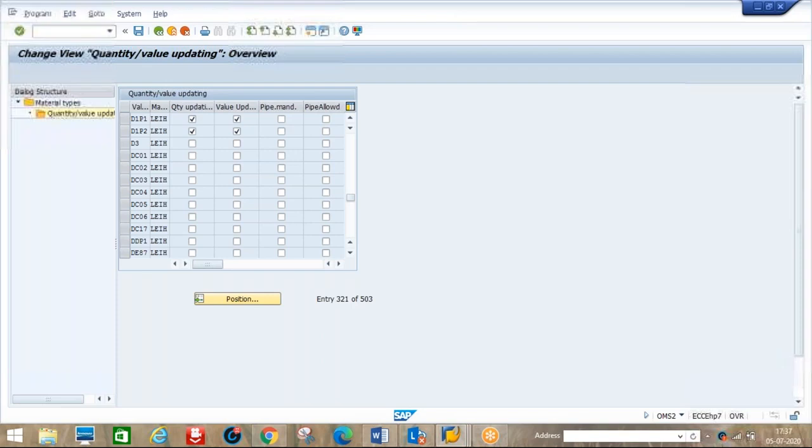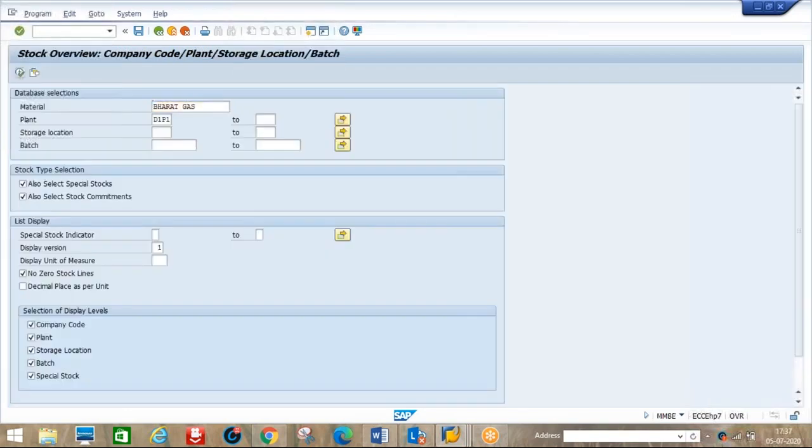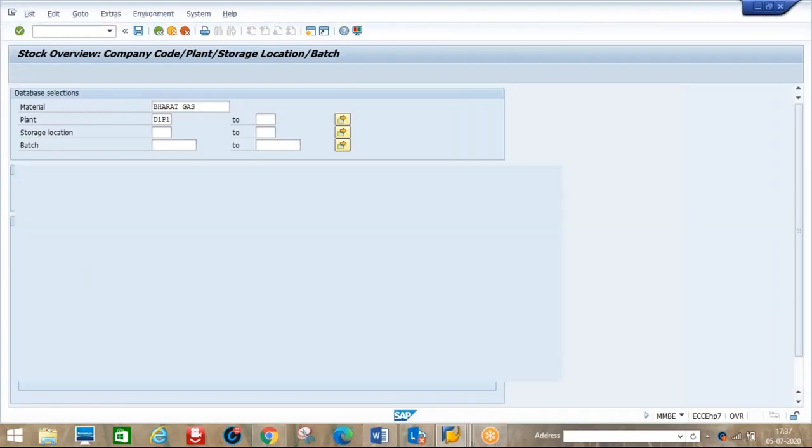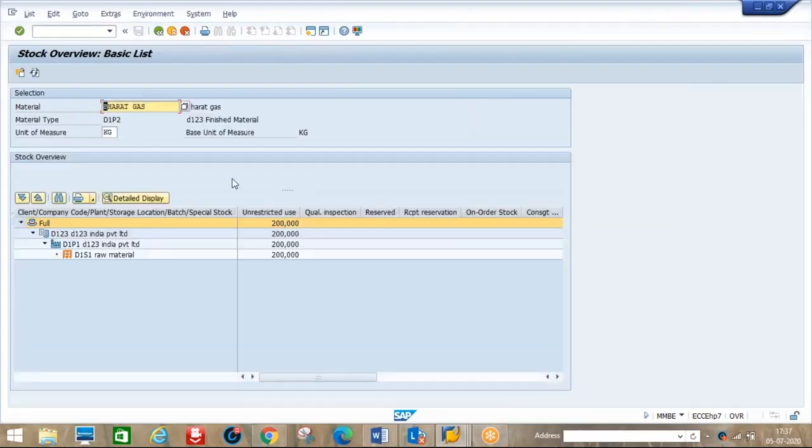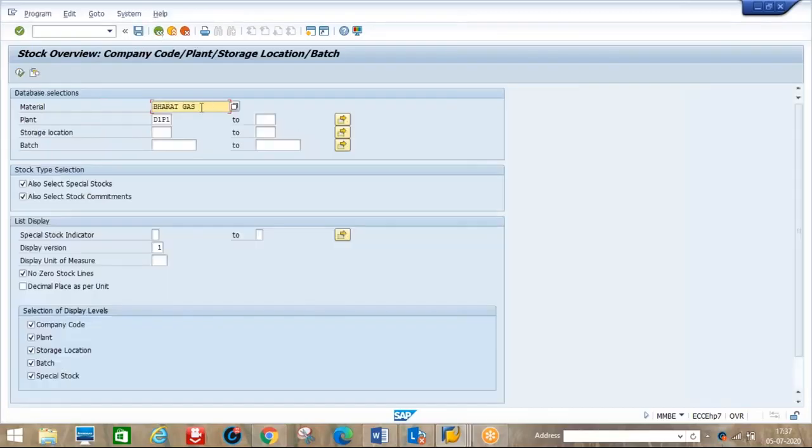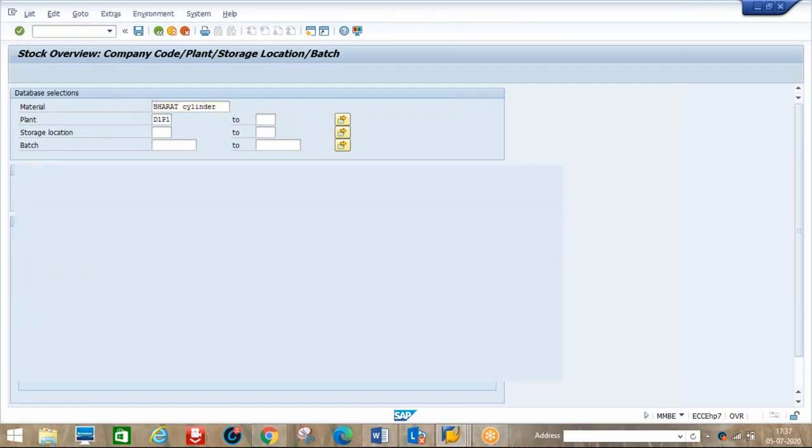See Bharat gas, if I execute, okay, 200 kgs is the stock. I'll go back, cylinder, see now, execute, it will show RTP.